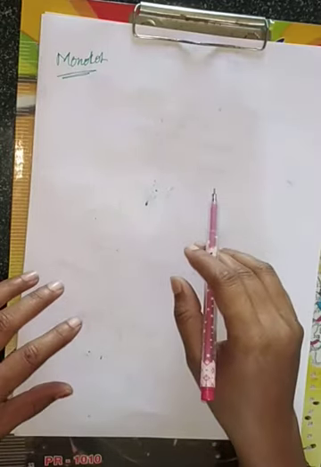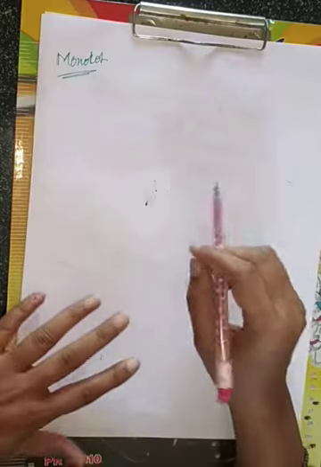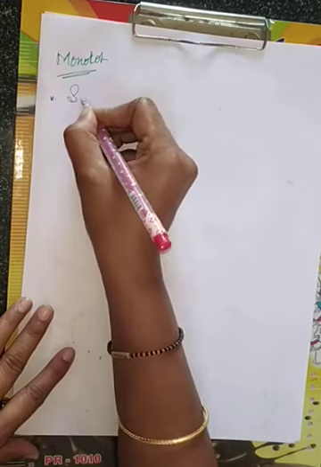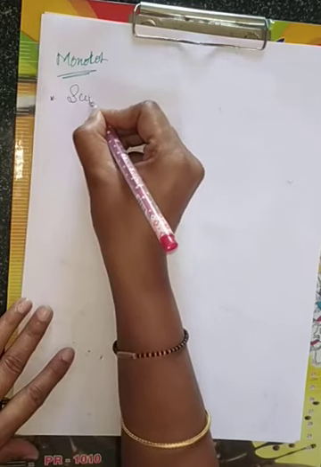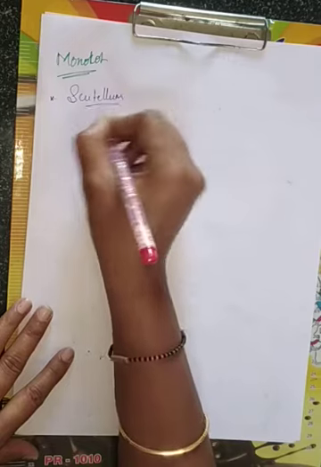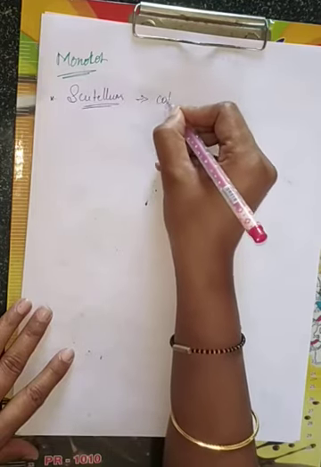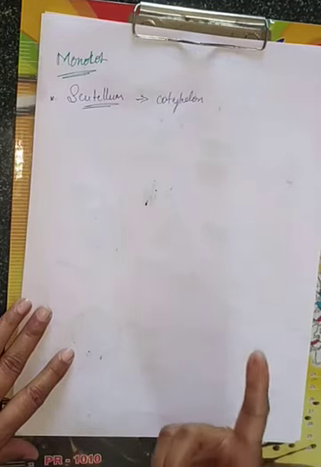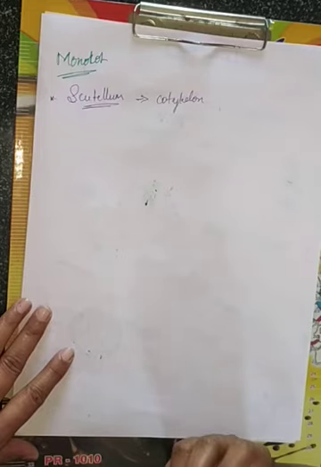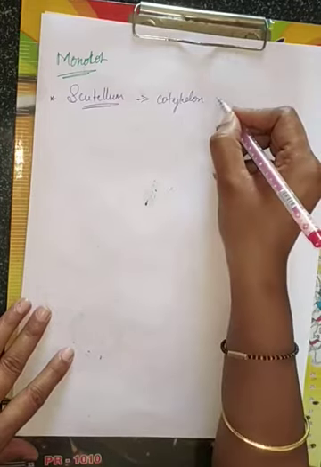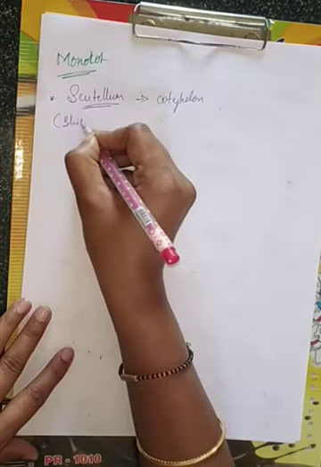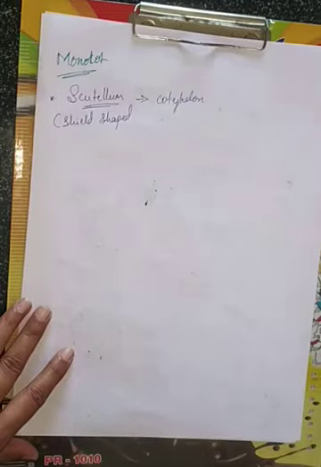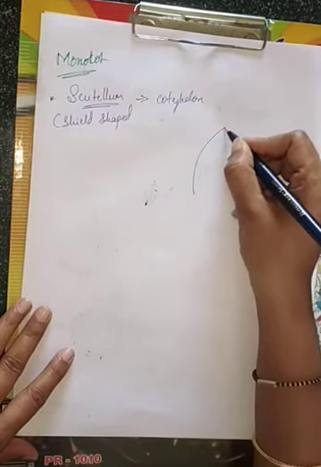Here in your NCERT they gave the grass embryo, children. In the grass family, the cotyledon is called scutellum. Okay? The cotyledon is called what? Scutellum. This you people already learnt in first year, so I don't want to explain that much deeper. What will be the shape of this cotyledon? It will be shield shaped. Okay? Shield shaped. If I draw the diagram of the cotyledon, somewhat it will be like this.